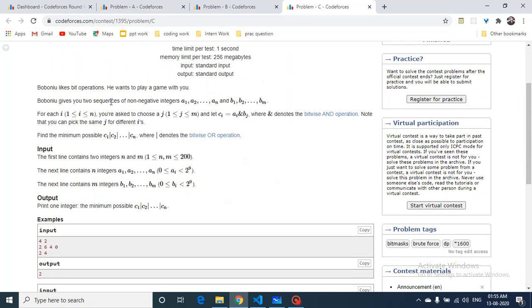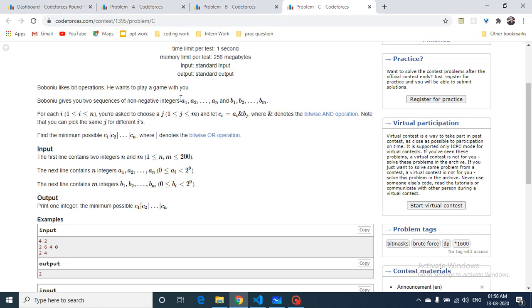It states that Bobnia likes bit operations and he wants to play a game with you in which you are given two sequences of non-negative integers a1 till an and b1 to bm. So you are given two vectors, or two sequences of integers, and now for every integer i from 1 till n, so for every integer from the first sequence, you have to choose a j, meaning an integer from the second sequence.